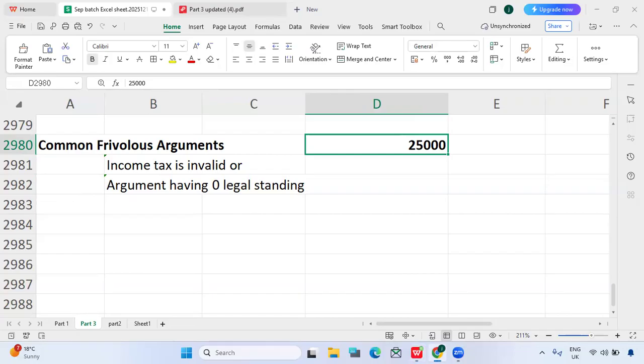Paying taxes is voluntary, right? But it is our duty. We have to pay the taxes and file our income tax return. While filing the income tax return, do we need to send all the proofs to the IRS? No, because income tax in any country is voluntary, which means self-assessment.